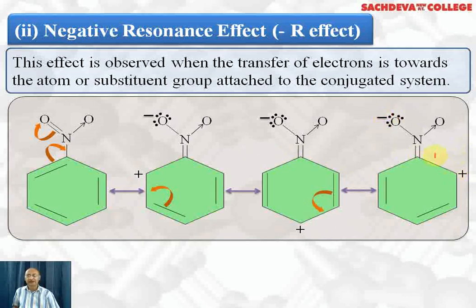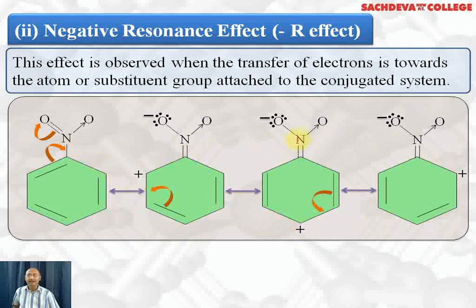For the final fifth resonating structure, if you want to write it, this pair will take part in double bond formation here, and this electron will come back to this position to form a pi bond. So you will get a structure without any charge, and the positions of the double bonds will become different, or alternate, as compared to the first resonating structure. These types of structures will be possible in all groups which are electron withdrawing.